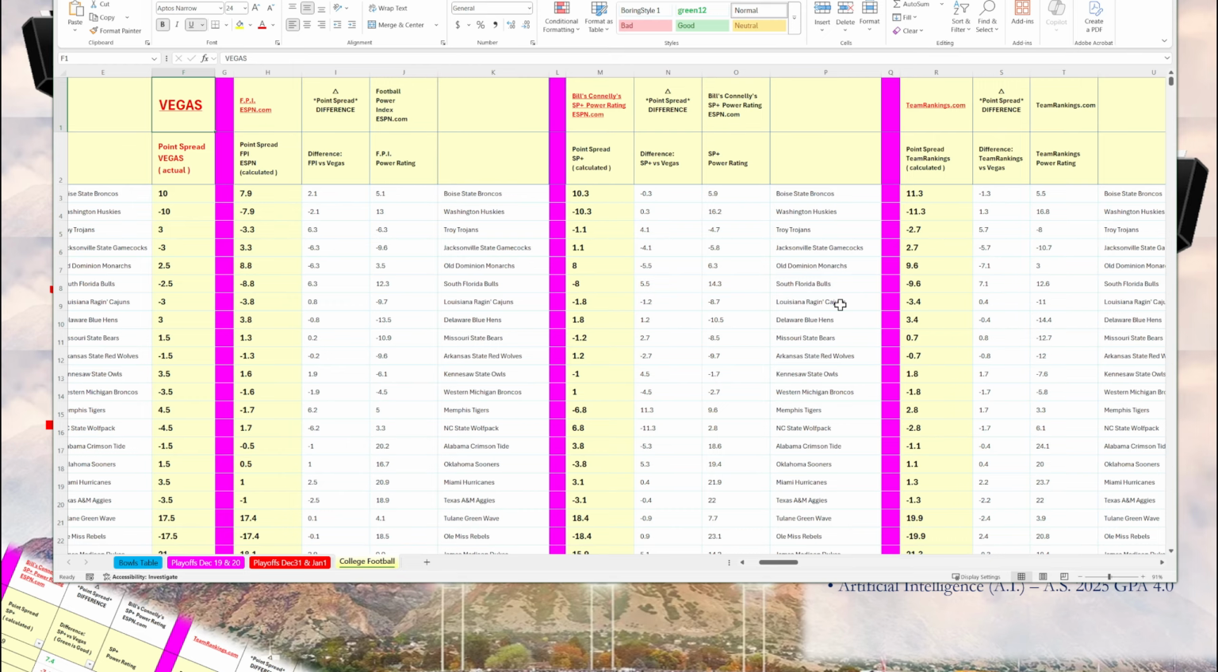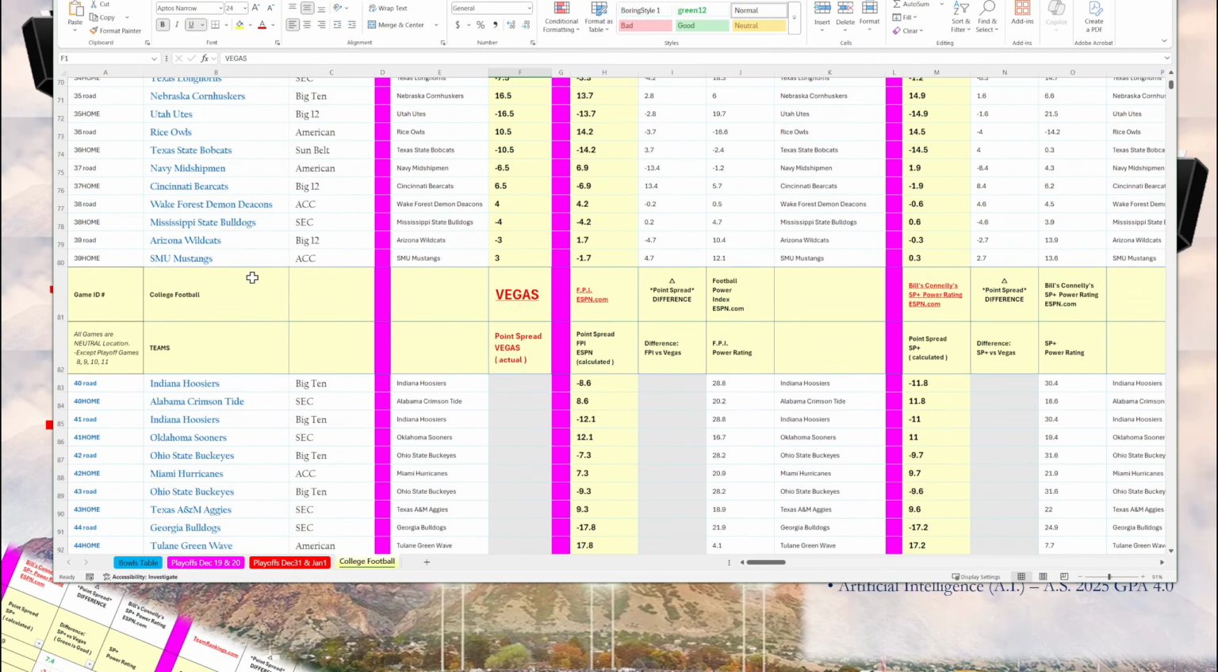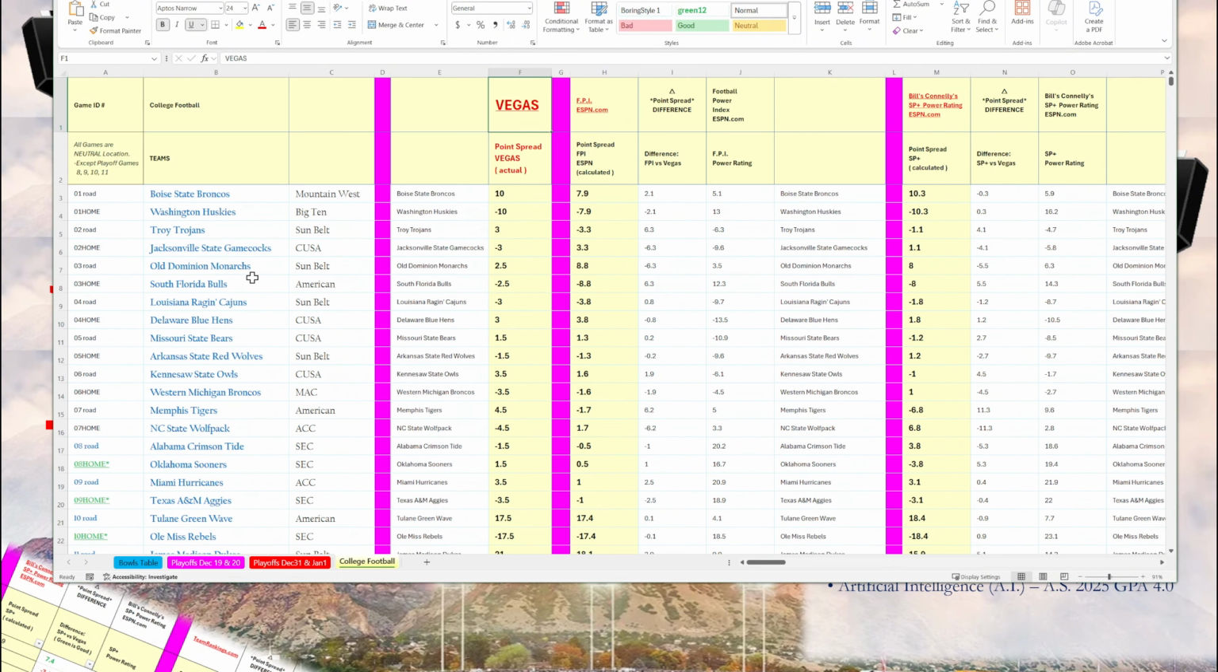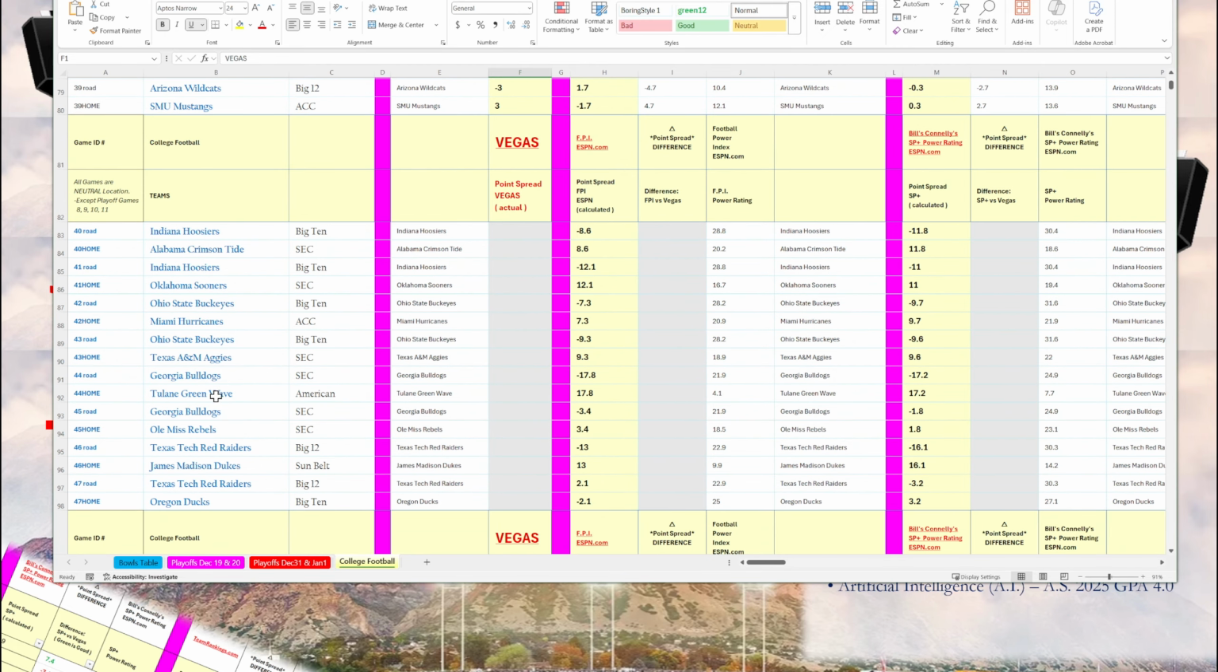And then the final tab here, the yellow tab, has all the information presented as a regular spreadsheet without the tabs. So the top has the bowl games. Then at the bottom, I have the potential matchups on December 31st and January 1st.